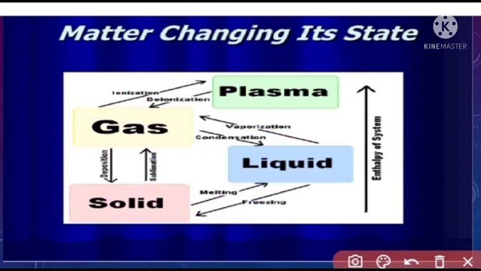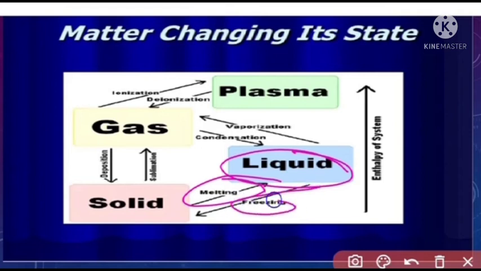Examples of these physical transformations between the phases: solid ice converted into liquid water is called melting. Then liquid water or oil undergoing freezing is converted into solid. Then liquid converted into gas is called vaporization, by applying heat.